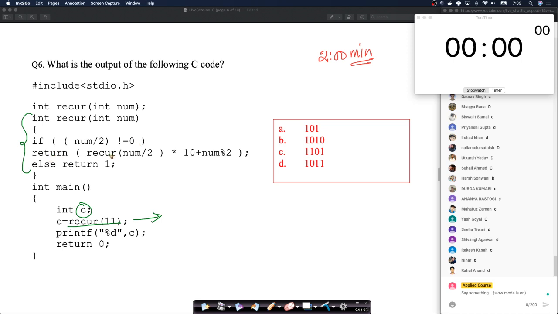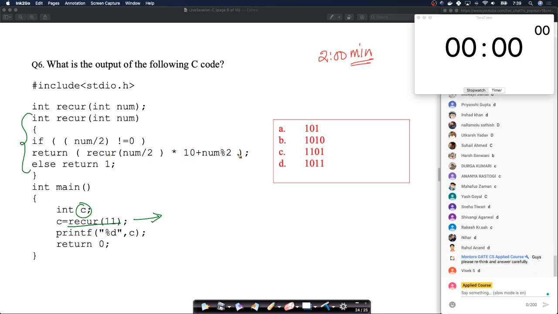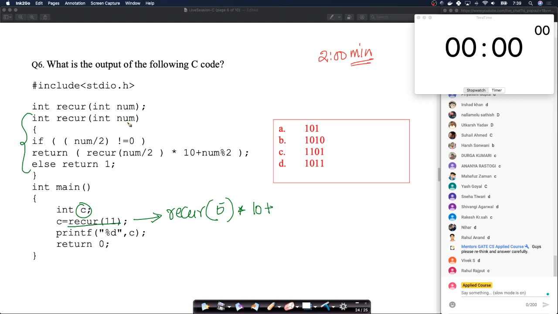Then it will say return recur n by 2 multiplied by this. So this will call recur n by 2. 11 by 2 is 5, because it's all integer division only. There is no floating point operations here. So recur 5 into 10 plus num modulo 2. So what is num? Num here itself is 11. 11 modulo 2 is 1, right? So this is what you get.